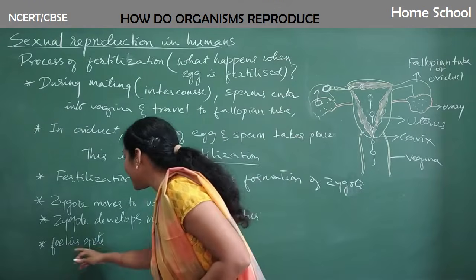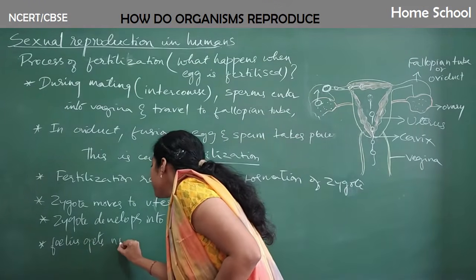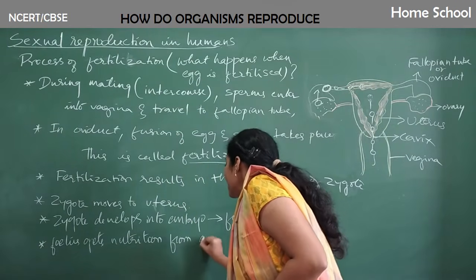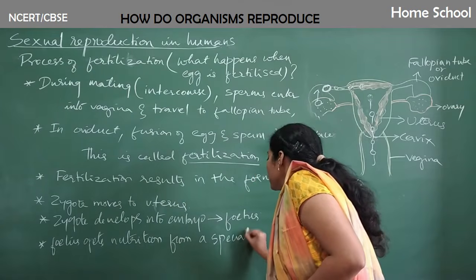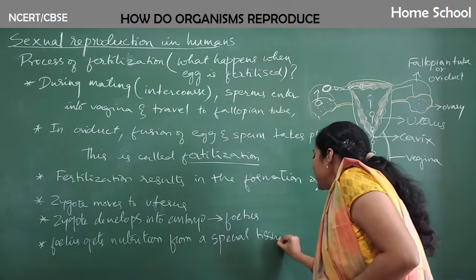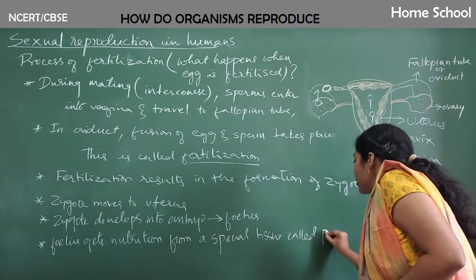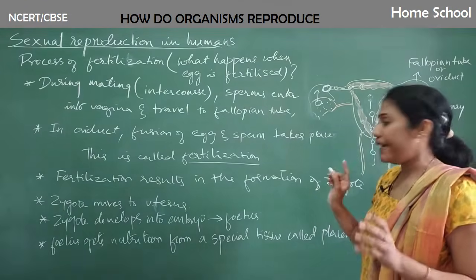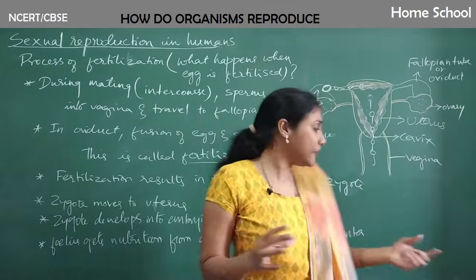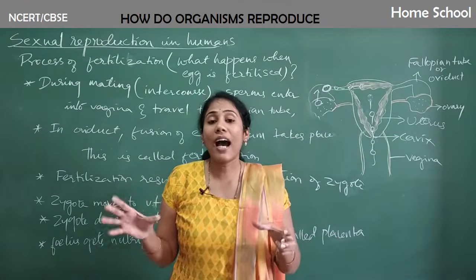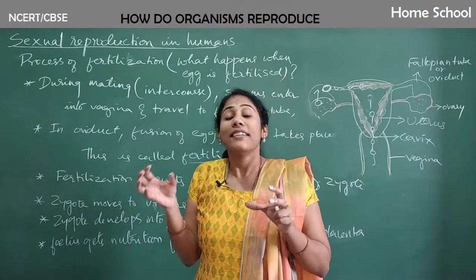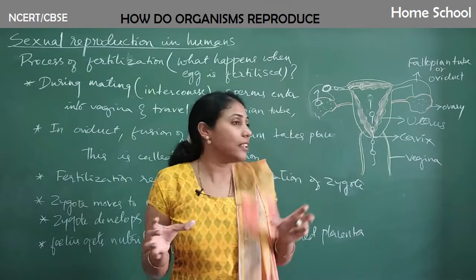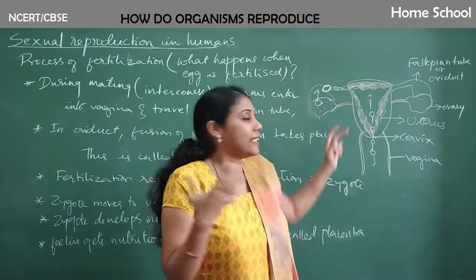So what I'll write here is, fetus gets nutrition from a special tissue called placenta. So placenta formation first should occur in the uterus. And now let us study how that placenta formation occurs and how the nutrition can be transferred, or exchange of gases, how it can occur between mother and baby, that is fetus.